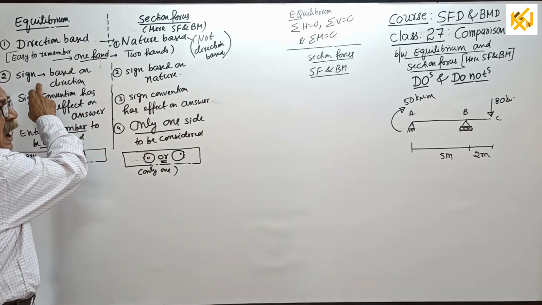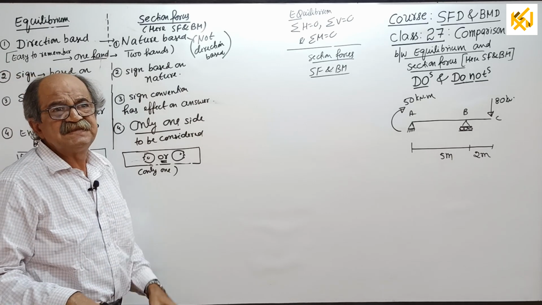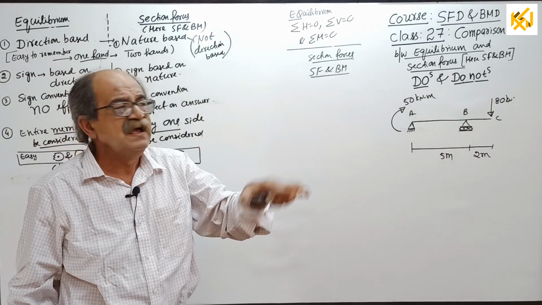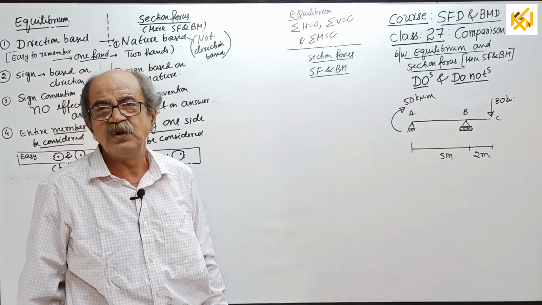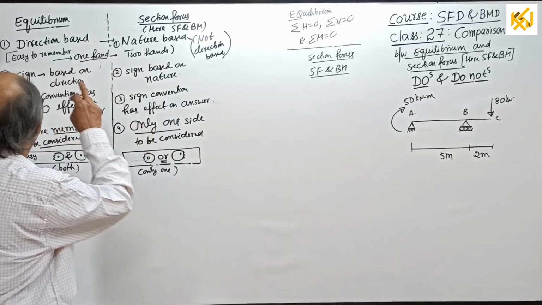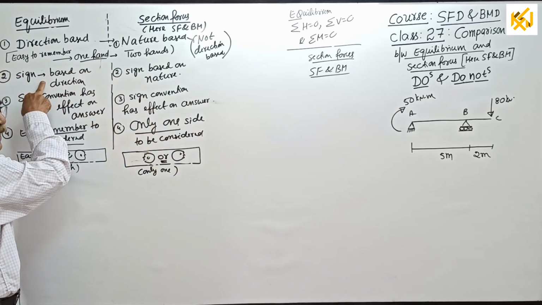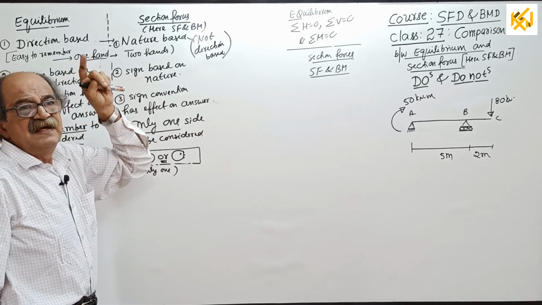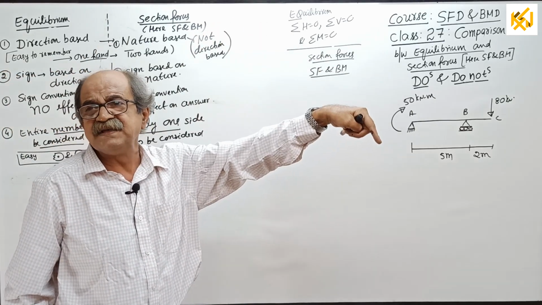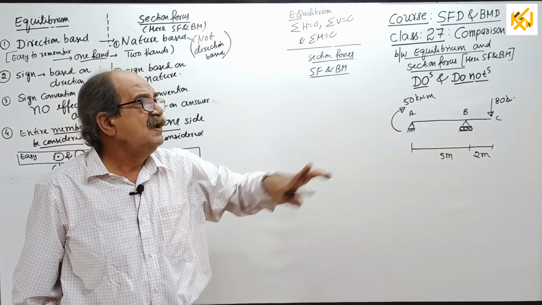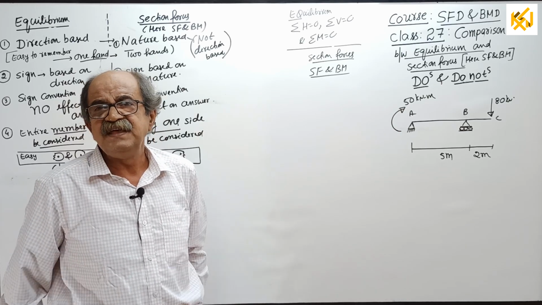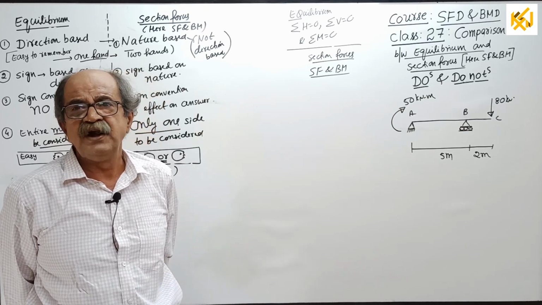Then what is the meaning of the sign which you get for the answer? I already told: the sign you get for the answer shows whether the direction assumed by us for that reaction or unknown is the correct direction or the wrong direction.